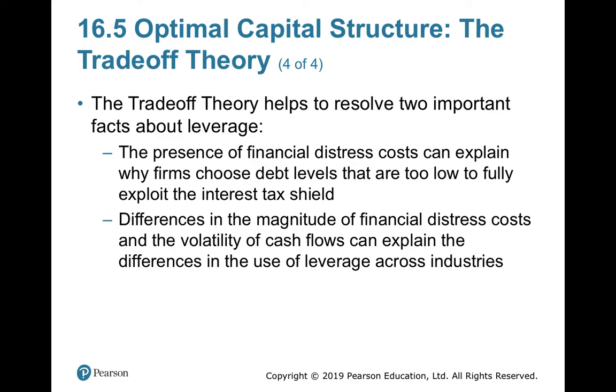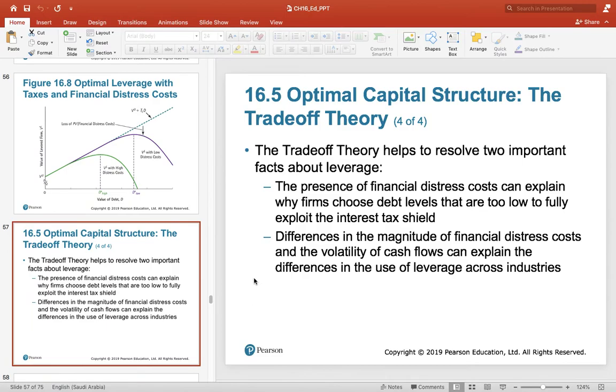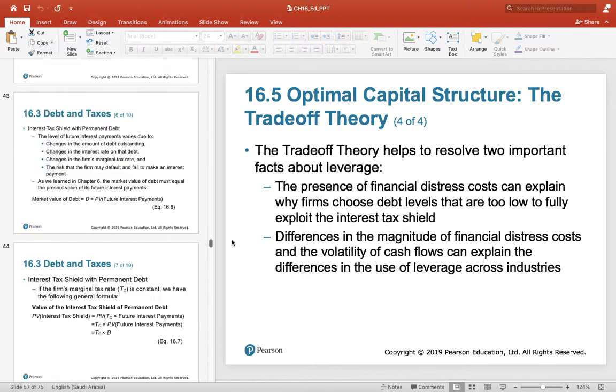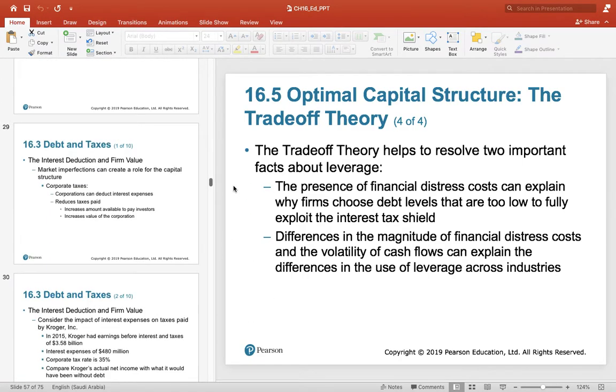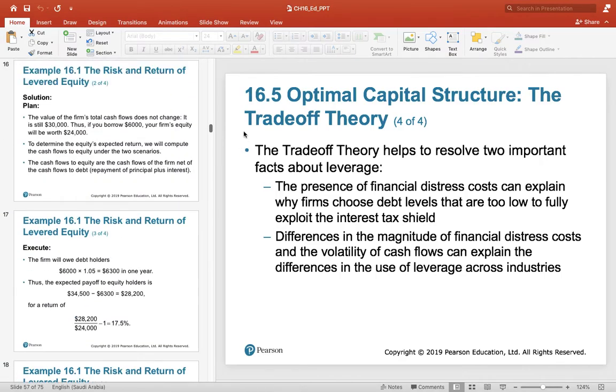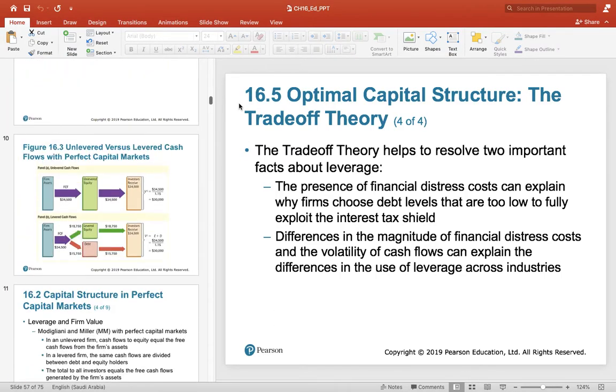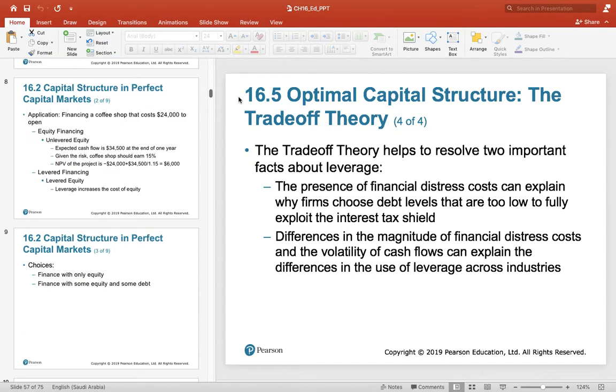The trade-off theory helps to resolve two important facts about leverage. The presence of financial distress cost can explain why firms choose debt levels too low to fully exploit the interest tax yield. We have seen so many companies. In the previous chapter, we saw Facebook as a completely unlevered company, and also Apple with a very low amount of debt.